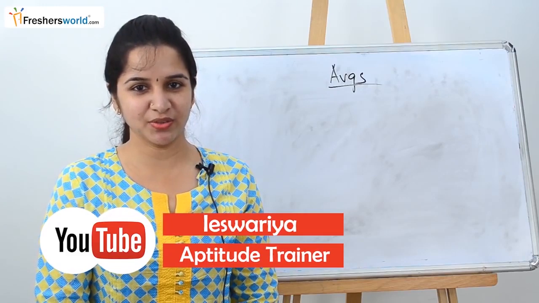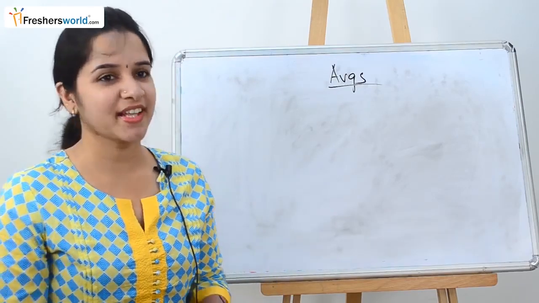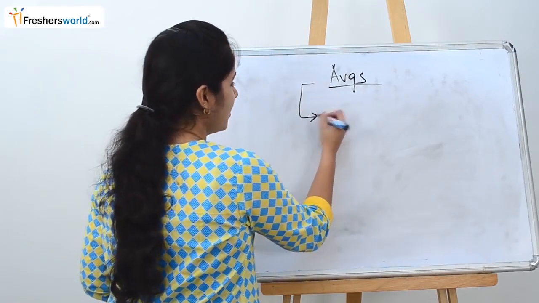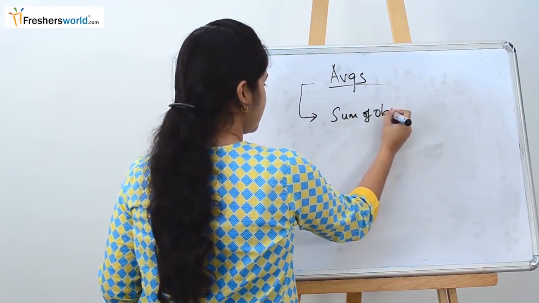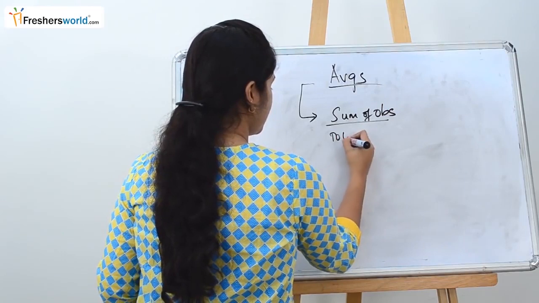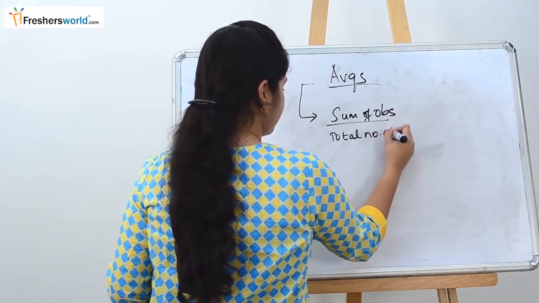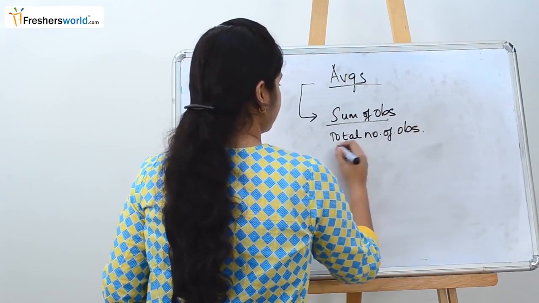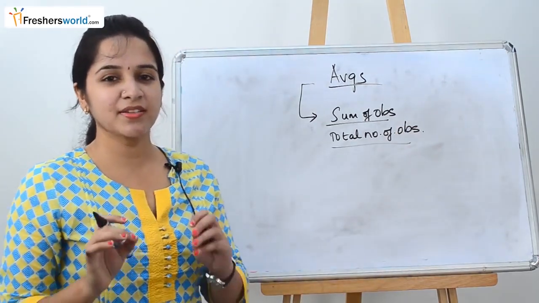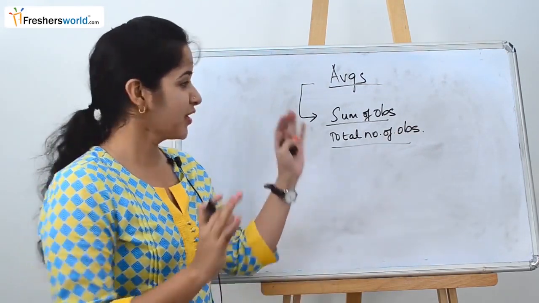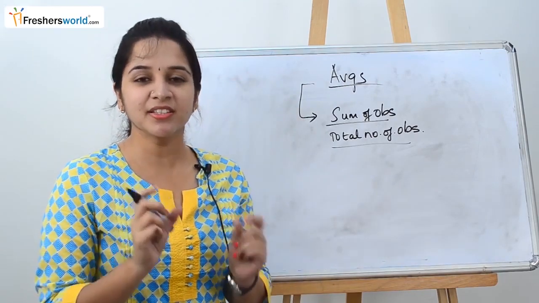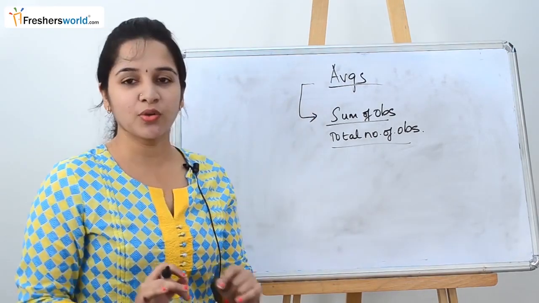The topic that we are going to look at today is averages. So what is averages? We generally know the formula. Averages is nothing but the sum of observations divided by the total number of observations. So this is the basic formula of averages. What do they generally give? They will give you a set of numbers. You add all the numbers and divide by the total number of numbers, and that's how you find averages.